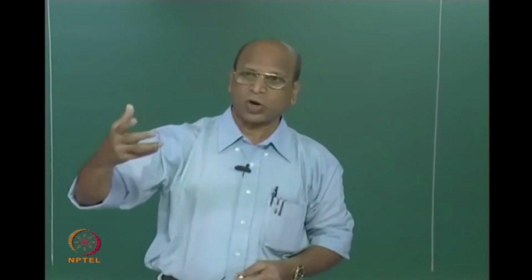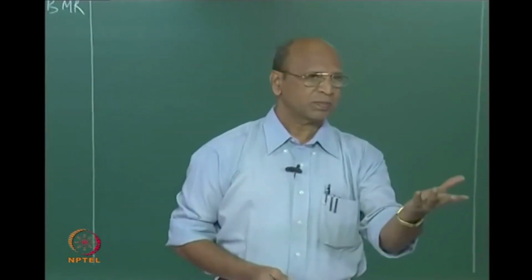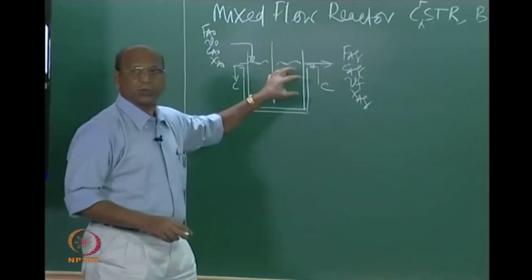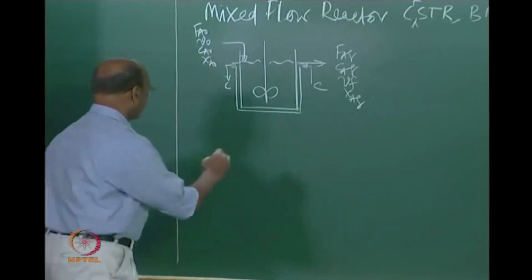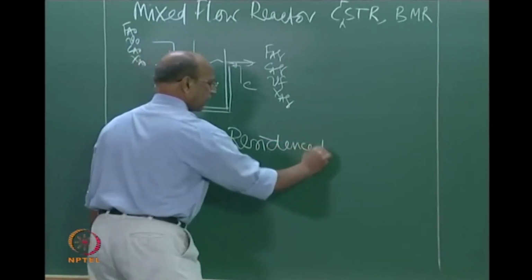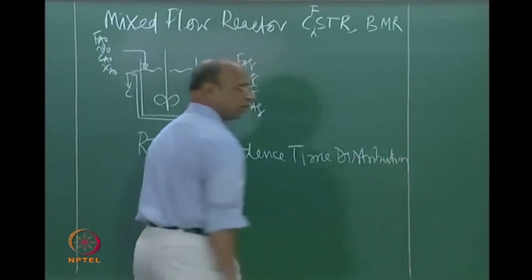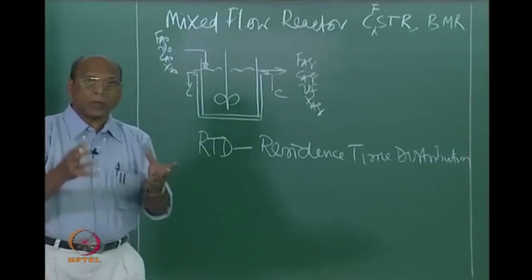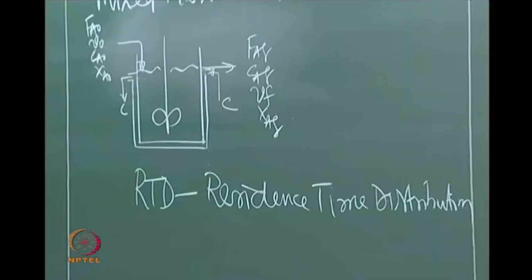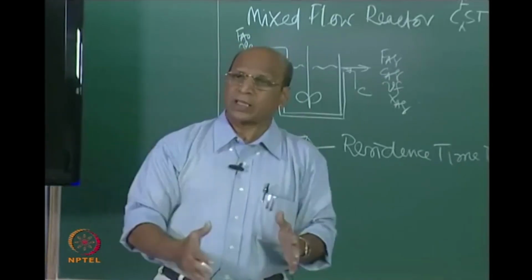That is why sometimes we also ask, tell me a reactor where RTD equals 0: PFR. Now we see, because of mixing, what is happening to the RTD, the residence time distribution. That means when you look at the outlet, how the particles are coming: whether some particles are coming slightly earlier, if the mean residence time is 10 minutes in this case, or some particles are coming at 20 minutes, 30 minutes, or all the particles are coming at 10 minutes only.